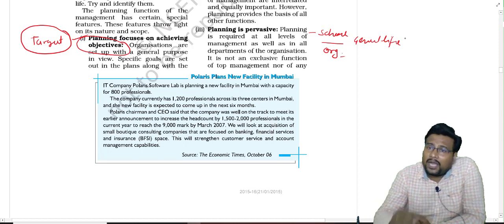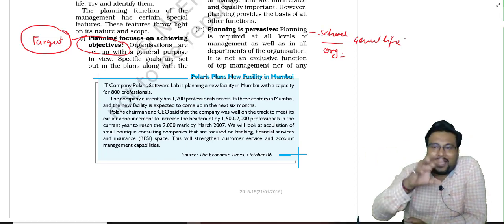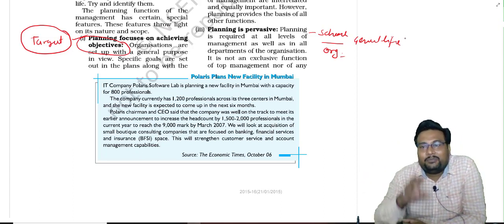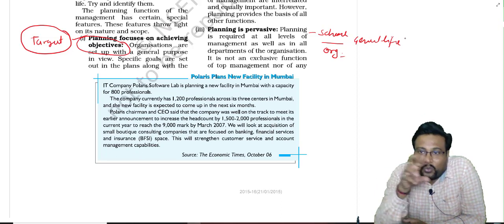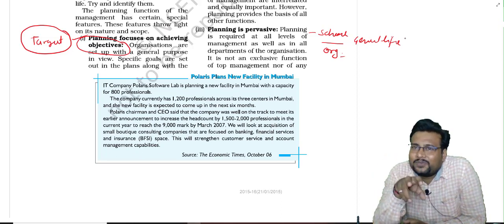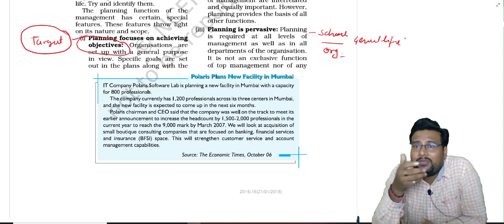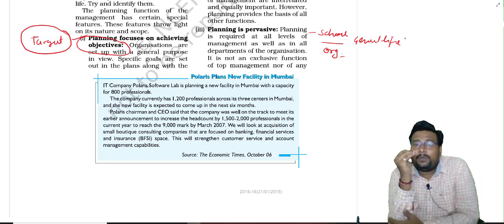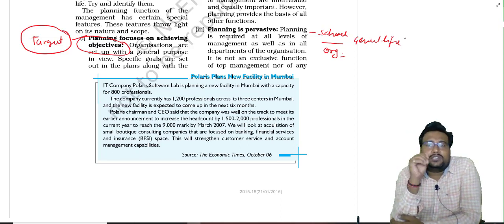Similarly, you have a very good resource. The car is what? Your resource. You have a very good resource, but you do not know how to utilize it, what we have to do with that resource. Then will that resource be useful for you? No, it can be wastage. So proper planning is there, and that is what? Universal, and it is present everywhere.